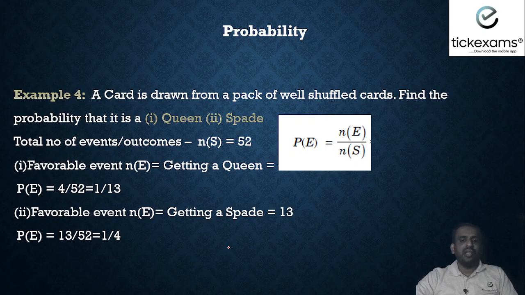A card is drawn from a pack of well shuffled cards. Find the probability that it is a queen, it is a spade. Okay. So what we do here, first thing is total sample space. Total how many cards are there? 52. So n of S is 52. So in the denominator, what do we write? We will write it as 52. Okay. Now the first question is about getting a queen. How many queens are there?